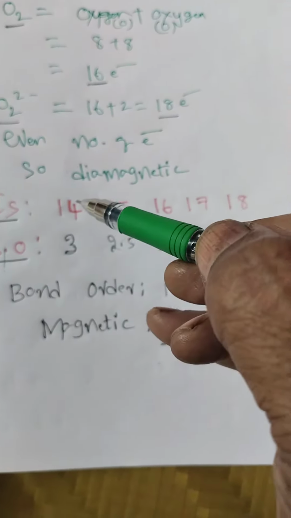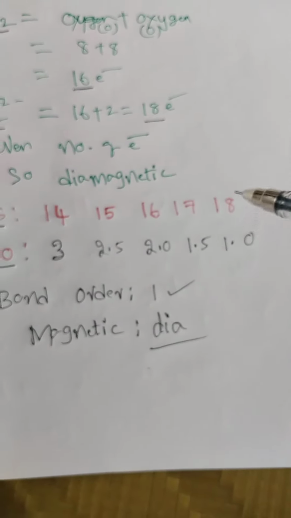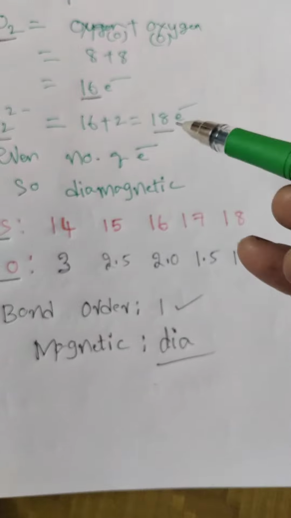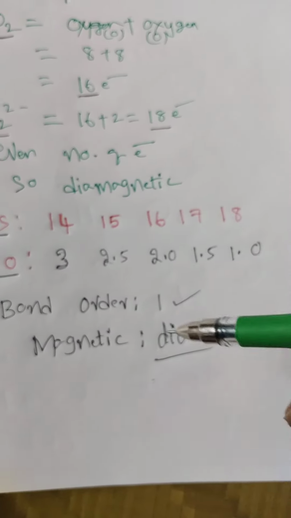about bond order? 14 electrons, 3; 15, 2.5; 16, 2.0; 17, 1.5; 18, 1.0. Here, we have 18 electrons, so bond order is 1. The nature is even number of electrons, so it shows diamagnetic.